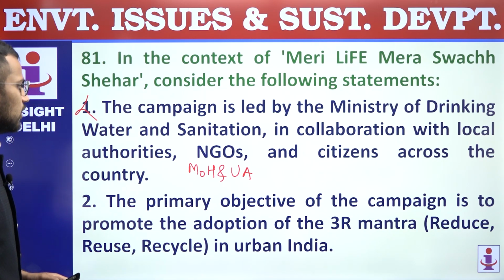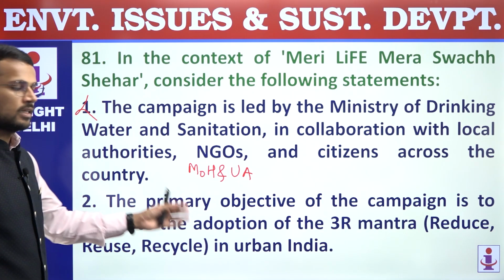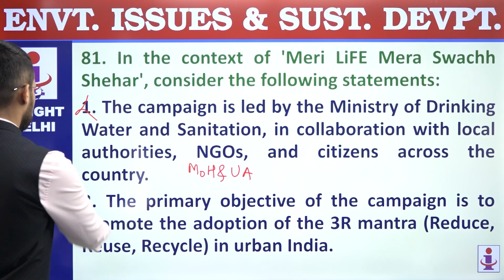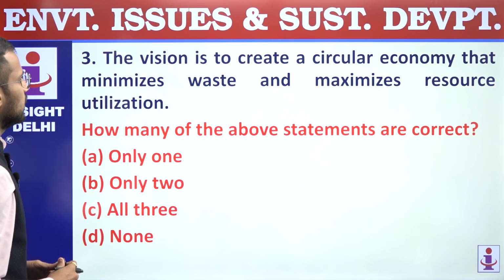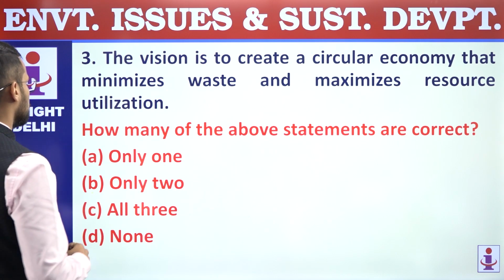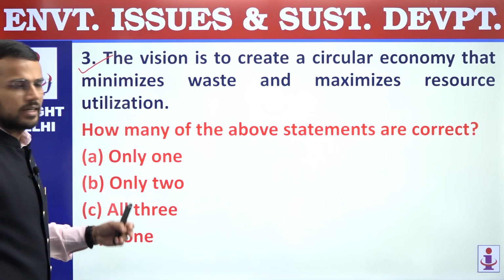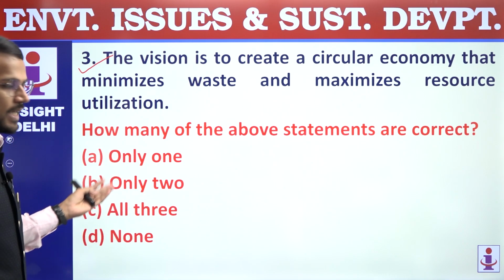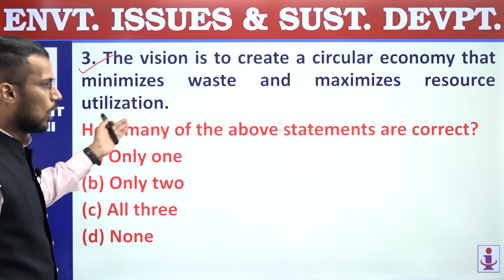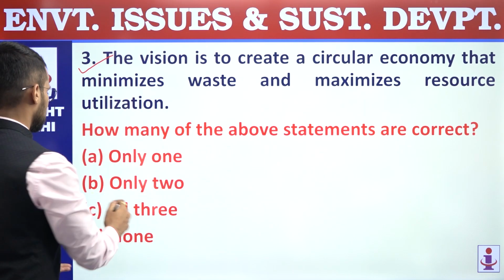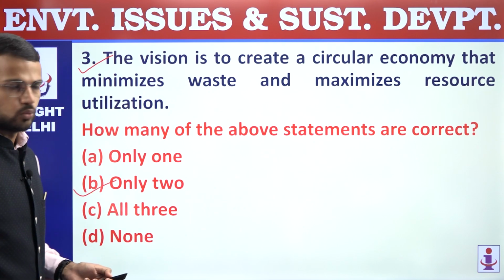Second, the primary objective of the campaign is to promote the adoption of the 3R mantra, that is reduce, reuse, recycle in urban India. Second statement is correct. Third, the vision is to create a circular economy that minimizes waste and maximizes resource utilization. Right? So this is also a correct statement regarding the vision of the campaign. So only second and third statements are correct. We are supposed to find out how many statements are correct. So only 2 are correct, and that's why answer is B, only 2.